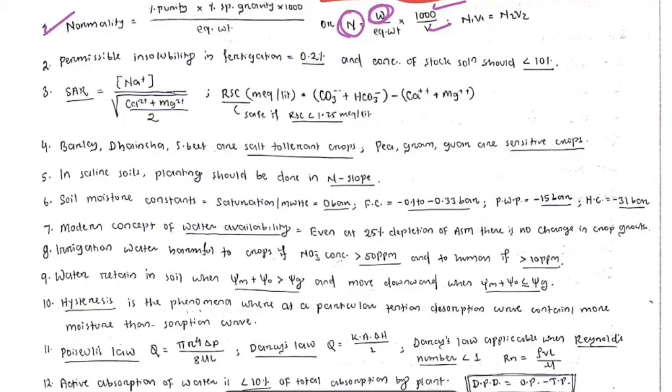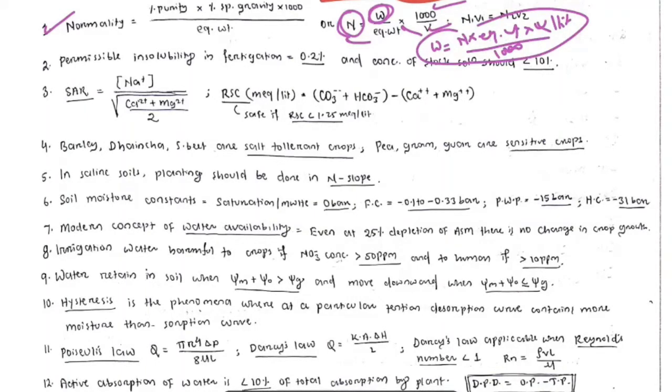The formula is N is equal to weight by equivalent weight into 1000 by V. If you want to know the quantity of chemical to add in 1000 ml distilled water, then weight is equal to N into equivalent weight into V divided by 1000, right? So V is 1 liter. Like that you can calculate.